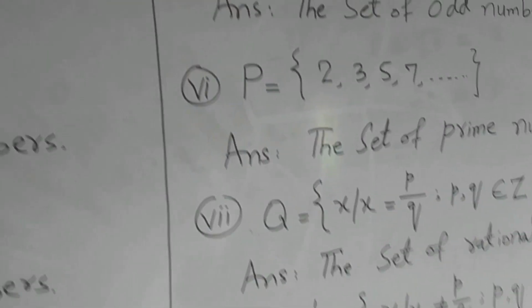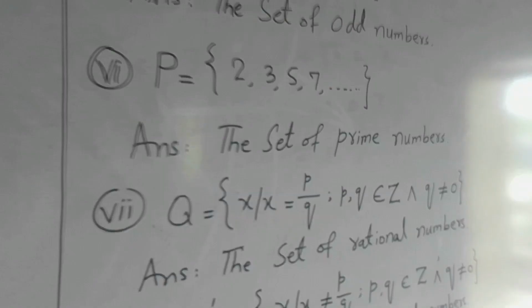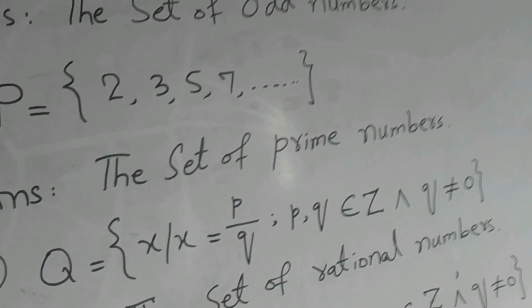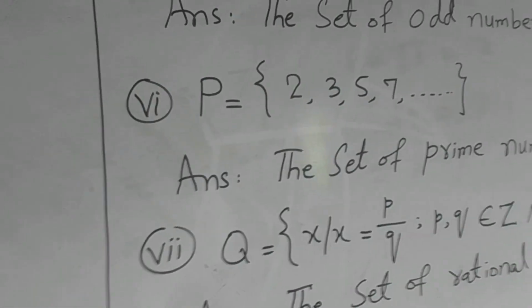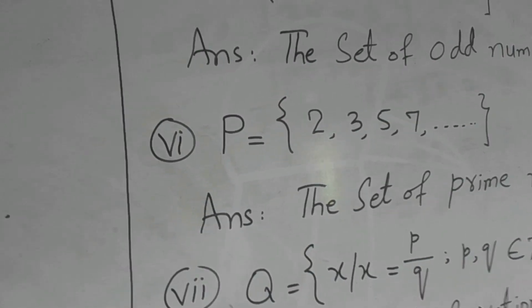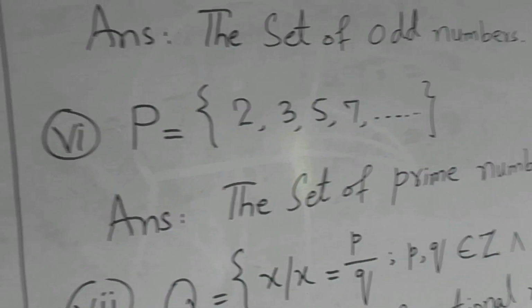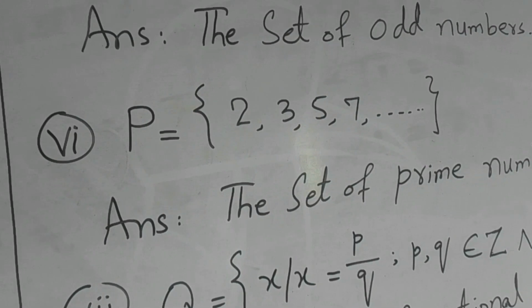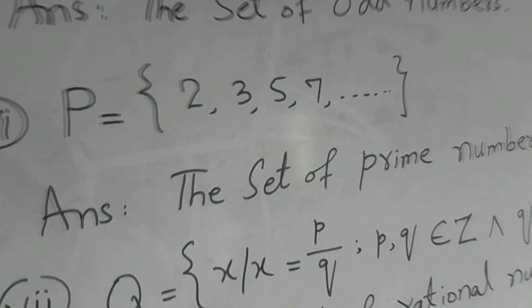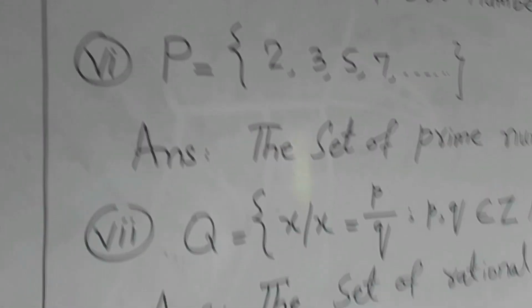Number six, P = {2, 3, 5, 7, ...}. This is called the set of prime numbers. There is only one even number in the set of prime numbers, which is 2, and all others are odd: 3, 5, 7, 11, 13, 17, 19, and so on. So this is called the set of prime numbers.